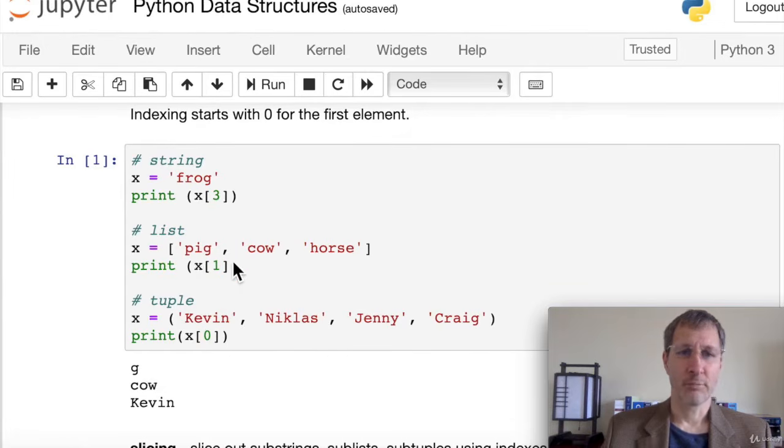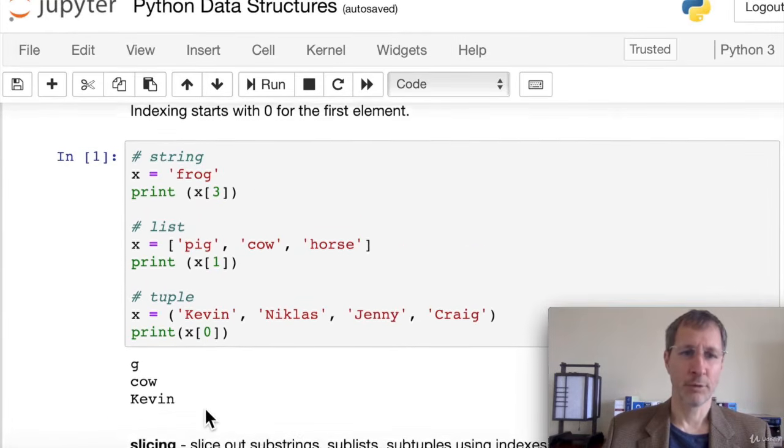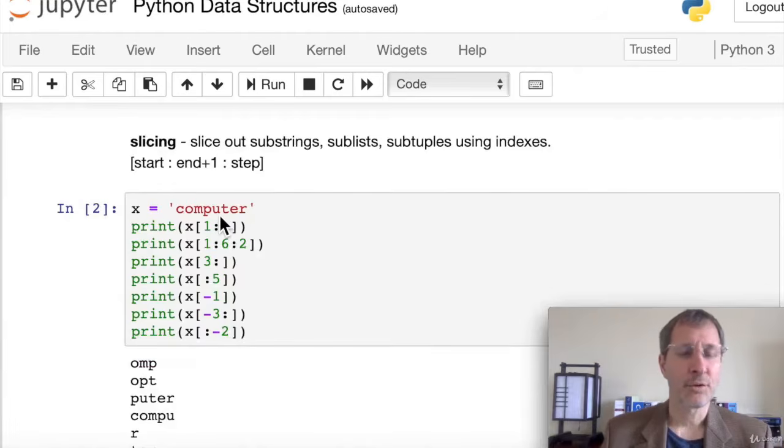If we have a list of pig, cow, and horse, these are strings. We can print out x of 1, and that's going to give us cow. And again, it's just square brackets. And a tuple with 4 names in it, and if we want the very first name, we print out x of 0 with the 0 in square brackets, and that gives us Kevin. So that's indexing. Now let's look at slicing.